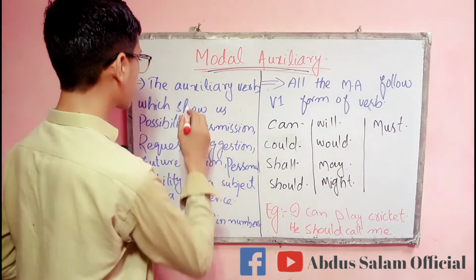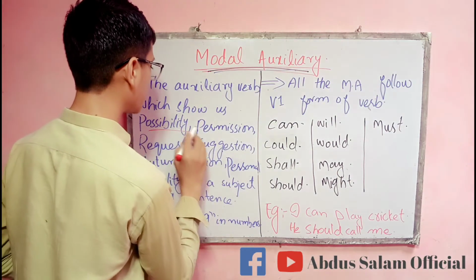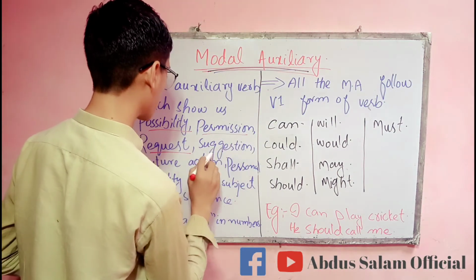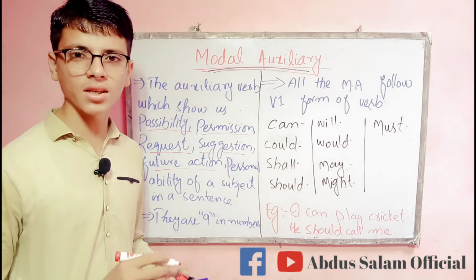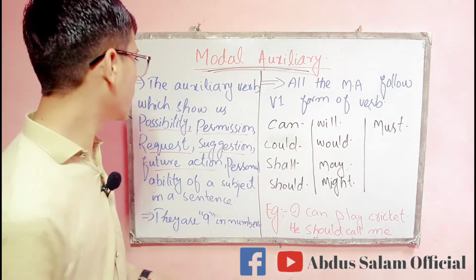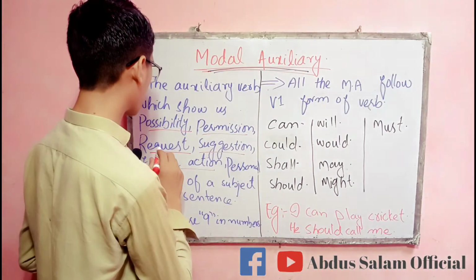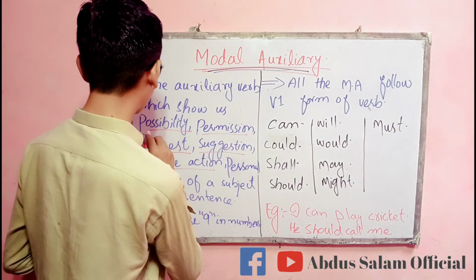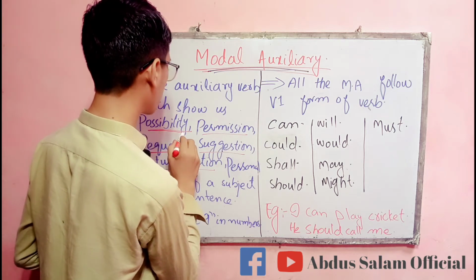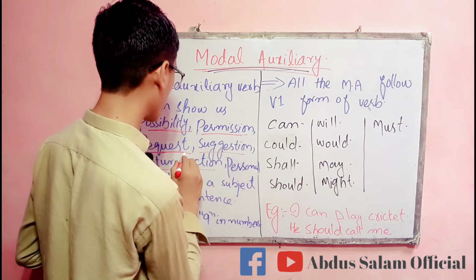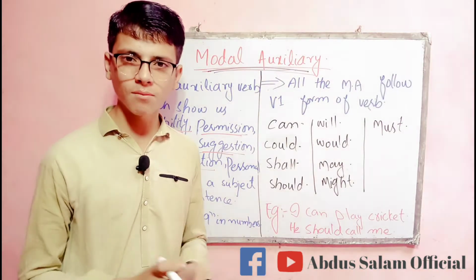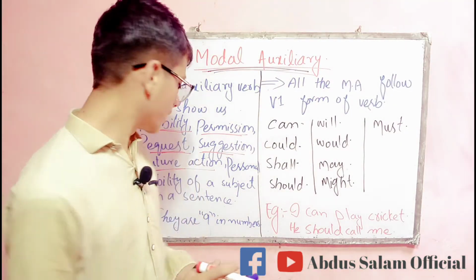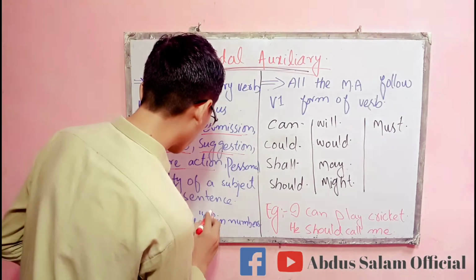Clear? The auxiliary verbs which show possibility, permission, request, suggestion, future action, and personal ability of a subject in a sentence. Clear? They are 9 in number.